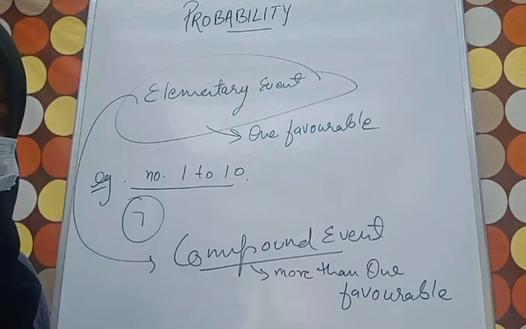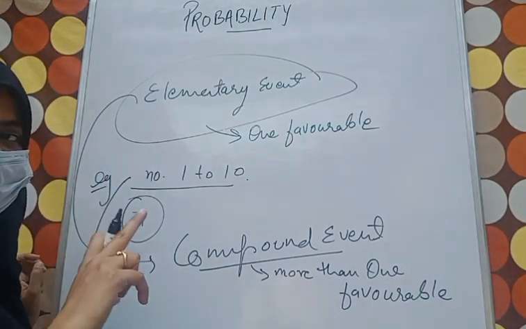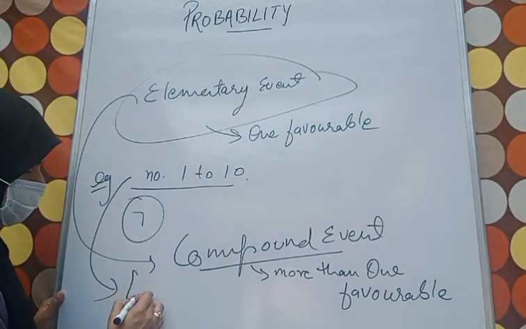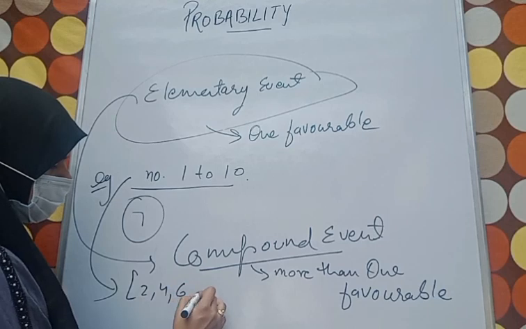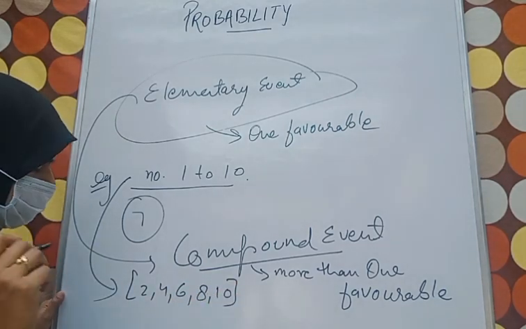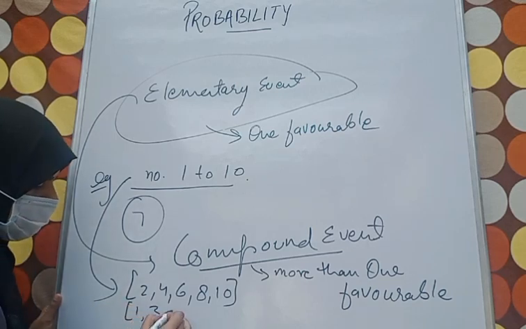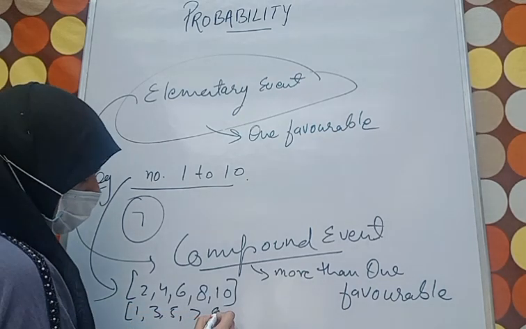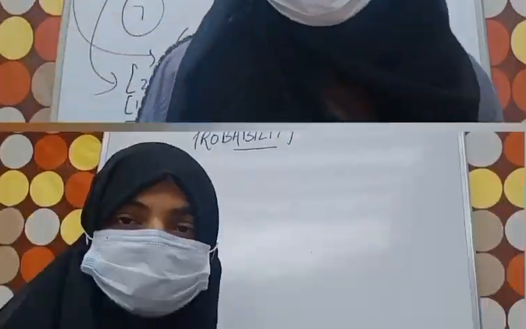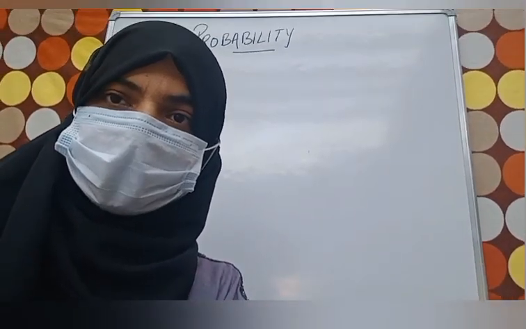Okay, suppose I take the same example, what's the probability of getting an even number? So what we can say? 2, 4, 6, 8, 10. Probability of getting an odd number: 1, 3, 5, 7, 9. What is happening? More than one favorable outcomes are coming. Okay. So next, I hope this thing is clear till now.